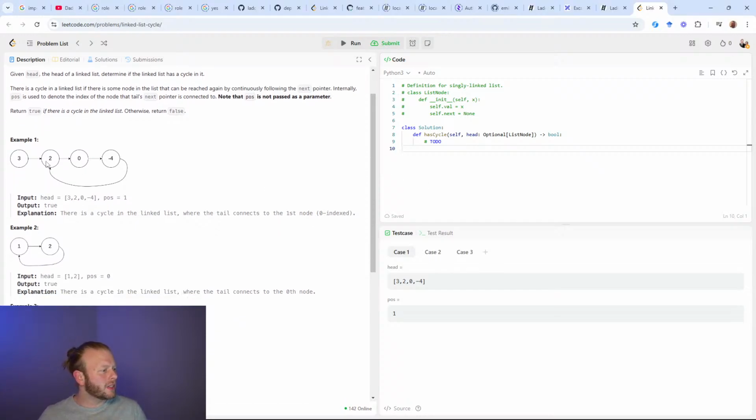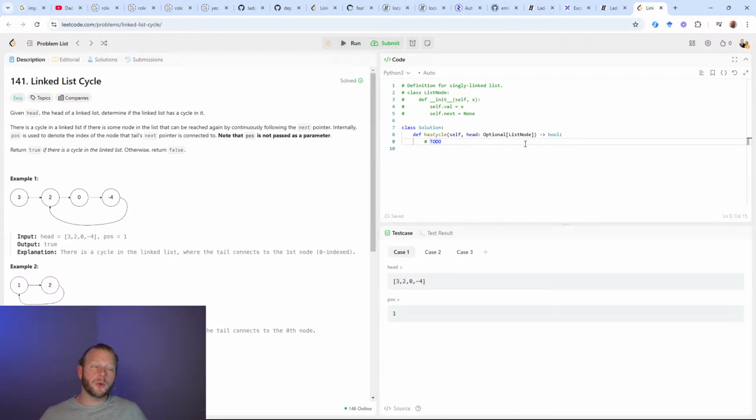We'll go through a couple of these examples. We can see in example 1, we start at a head node, go down to 2, 0, -4, and then we come back to the 2. So that means there is a cycle, so we return true. In the linked list, as the pointer progresses, we'll get stuck in the circle. Example 2, we're stuck in a circle from the head node. None of these examples show a self loop, but I would assume that if there was just a 1 pointing to itself, that would also be a cycle. And then in example 3, there is no cycle. It's just a pointer to a null, and that is returning false. There's no cycle.